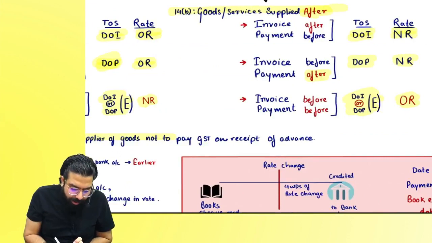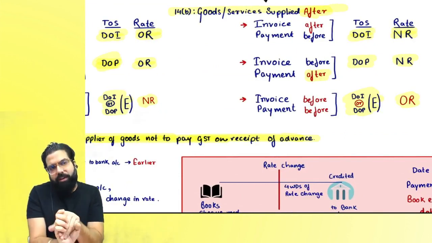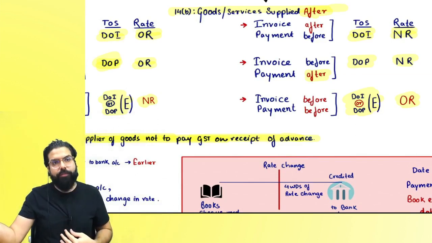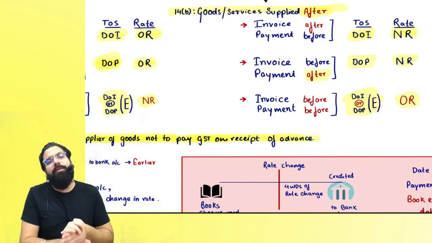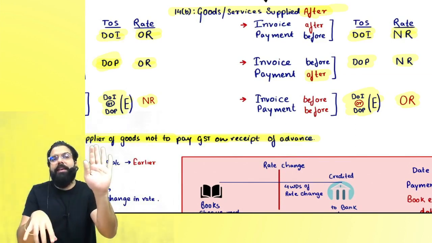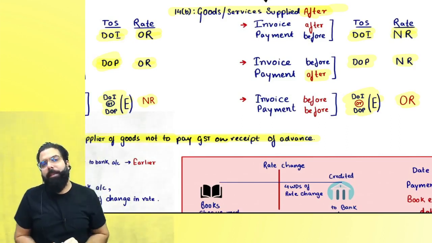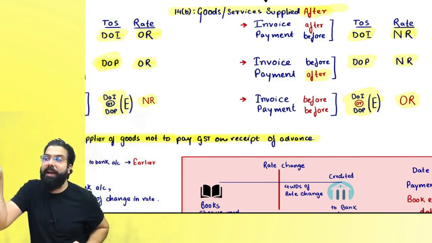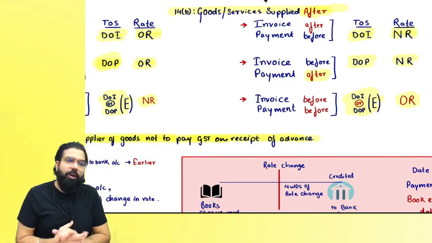Yes, everyone. A supplier of goods need not pay the GST on receipt of advance. So suppose in special circumstances you see that the time of supply is coming as the date of payment and it's an advance. Then in that scenario, you can shift the time of supply to the date of invoice, but in that scenario, the invoice date's rate will not apply. The rate will be applicable as on the date of payment. Only payment of GST is being deferred, but the rate will be applicable as on the date of time of supply, which was basically the date of payment. I hope everyone is clear.